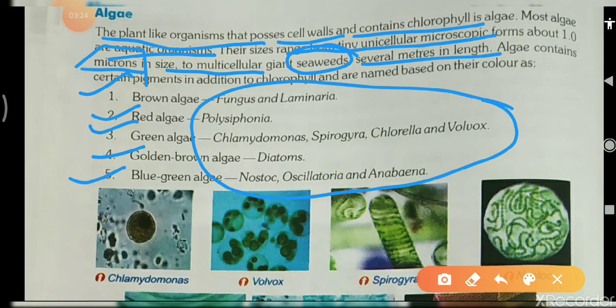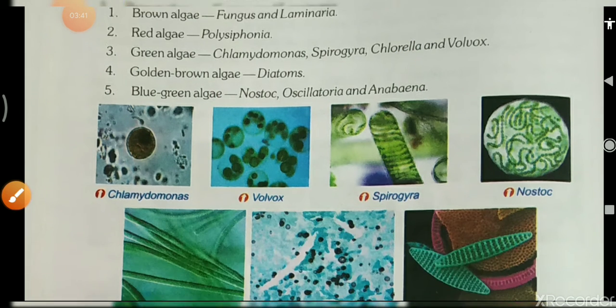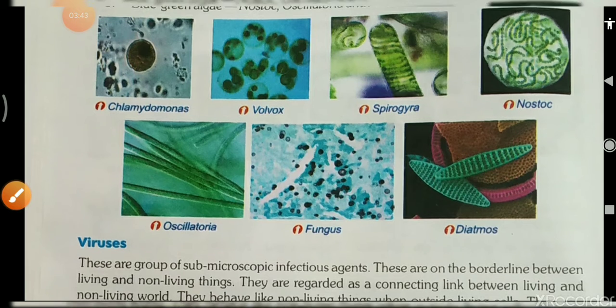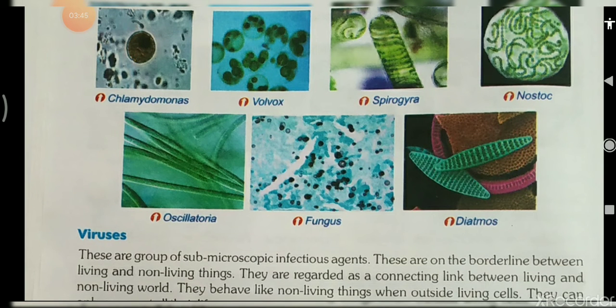The details of this you will study in higher classes, but in your book only examples are given. You can memorize them on the basis of these pigments. On the basis of the pigments, algae are divided here and examples are also given. And the structures are also given. You will see the structures here.